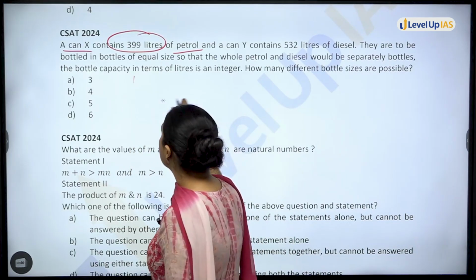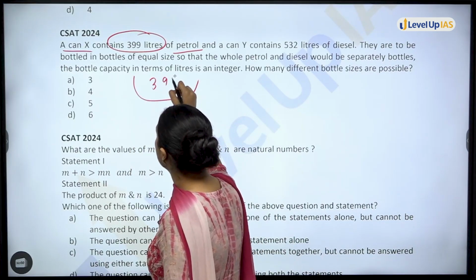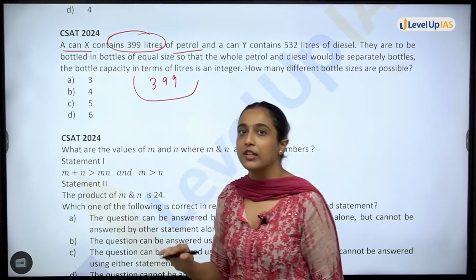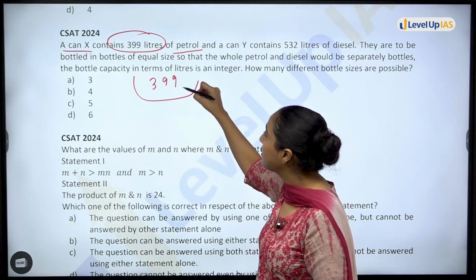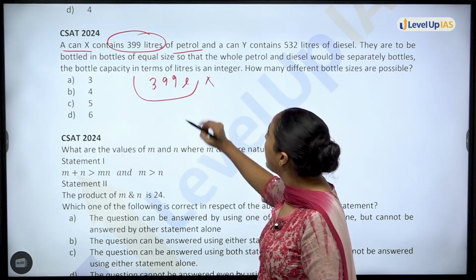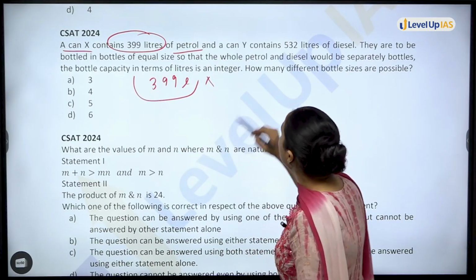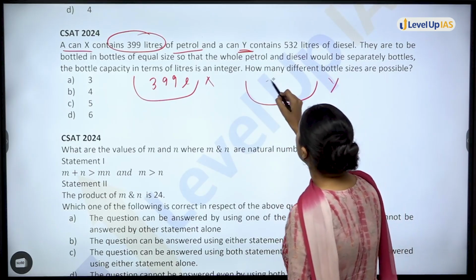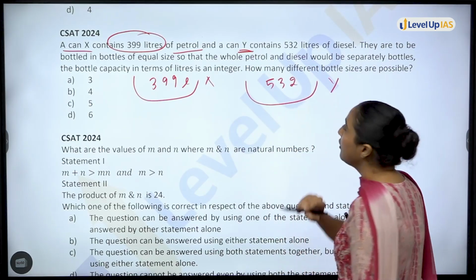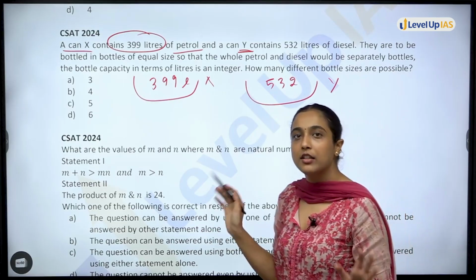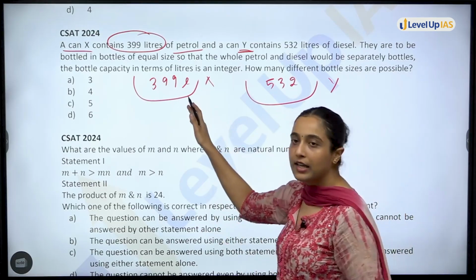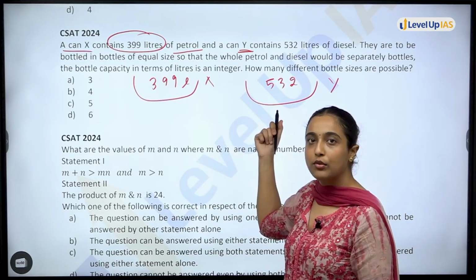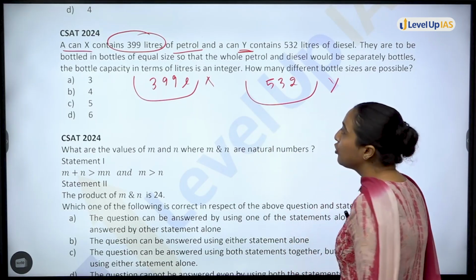We will make a picture of it. You have 399 liters of petrol in this can, can X. There is another can Y, with 532 liters of diesel. Clear? There are two cans: 399 liters of petrol, 532 liters of diesel. They are to be bottled.